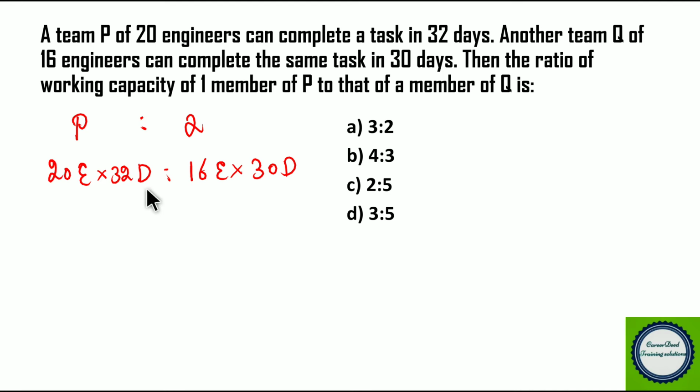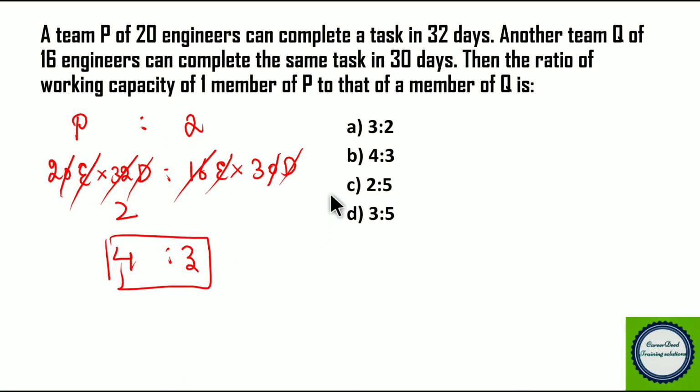Now we try to compare the total efficiency. So before that we can cancel as it is. So E and E cancel, D and D cancel, right? So when you cancel this, it will go for 2 times. So again the 0 and 0 cancel. So 2 into 2 is 4 and you have 3 here. So in simple we can say the ratio of the single engineer of P and Q is 4:3. So the answer for this question is 4:3.